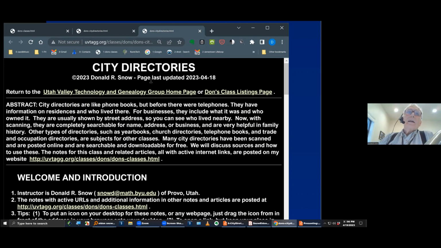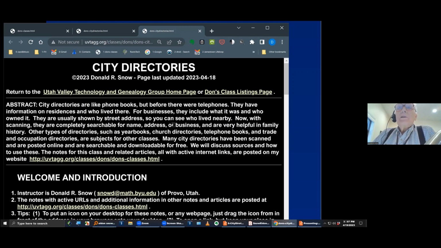So there's an abstract here that tells a little bit about what the city directories are. And essentially, city directories are like telephone books before there were telephones. Various people published them. They did it, of course, for a commercial venture, and they would sell them. And it would list everybody in all the households, the businesses or the residents, who lived there, whether they owned the house, whether it was a business or not, and if it was a business, what they did, and who owned it, and so on. So you find lots of information in there.